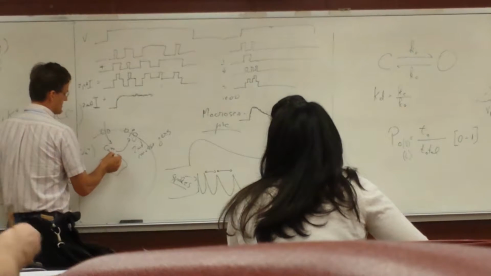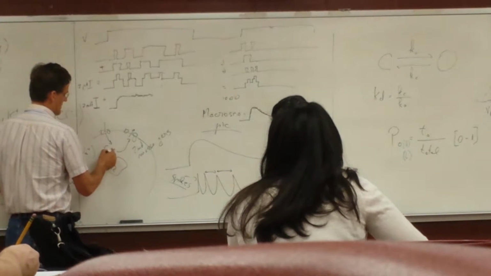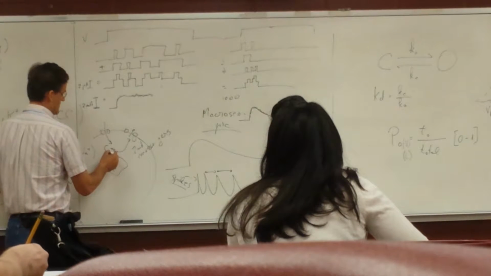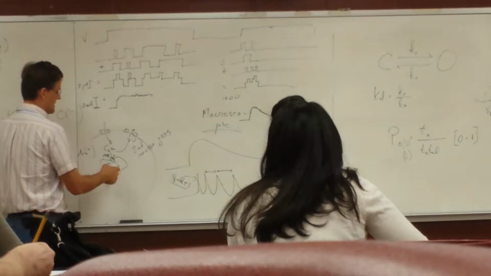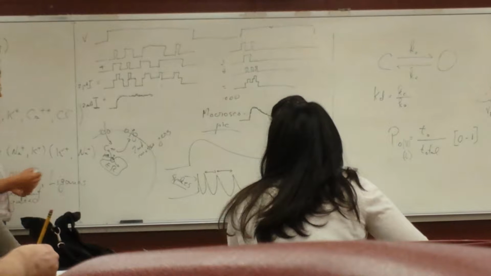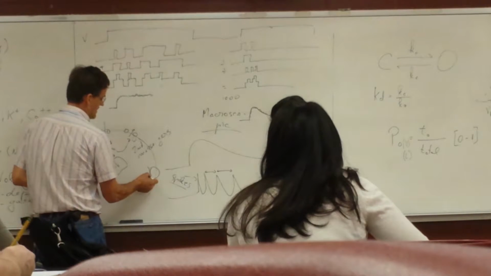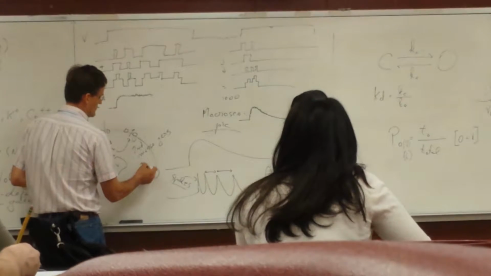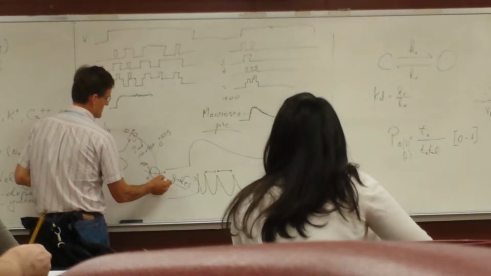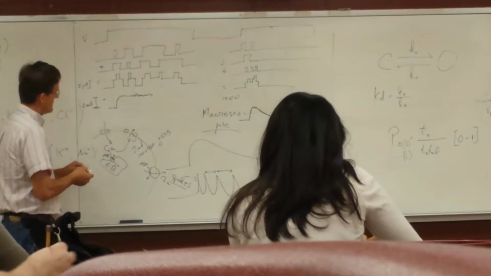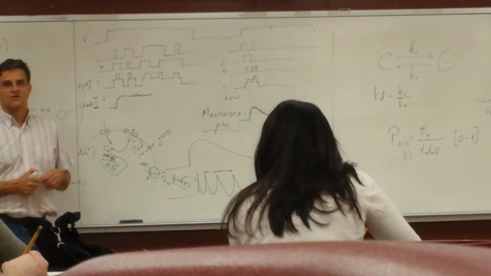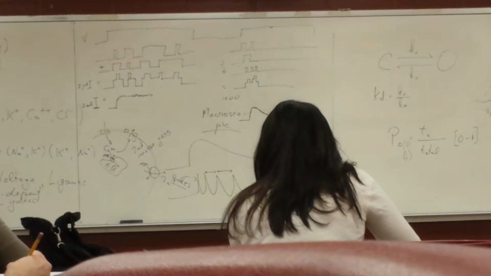There are calcium pumps that use ATP and move calcium inside and accumulate it in the ER. There are calcium pumps on the membrane that use ATP also and move calcium out of the membrane. And so in the cytosol of most cells, there's very, very little calcium.